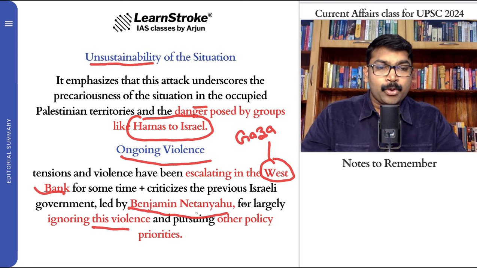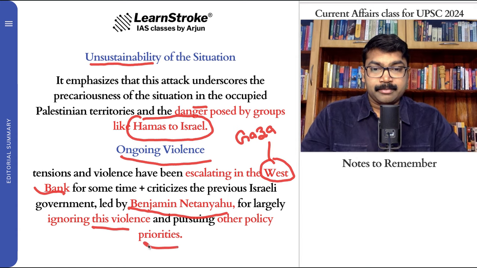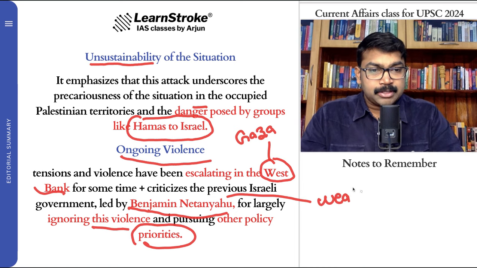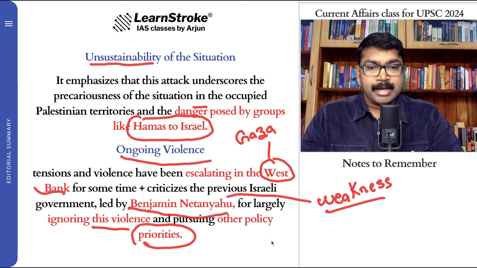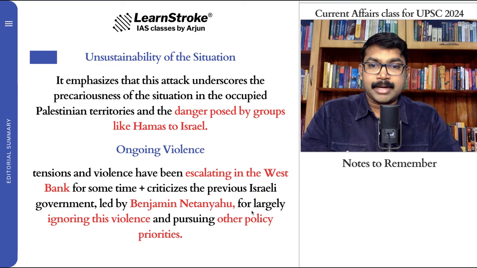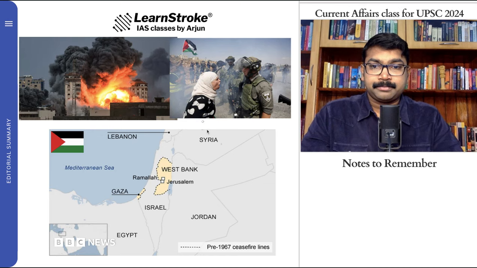They ignored the violence of Israel-Palestine and did not find a solution, because they had other policy priorities. The weakness of Benjamin Netanyahu's government is also marked. This is something we have to discuss, and remember the West Bank.